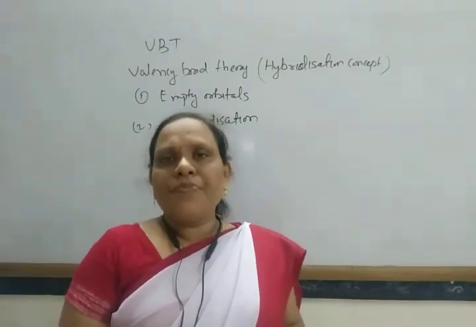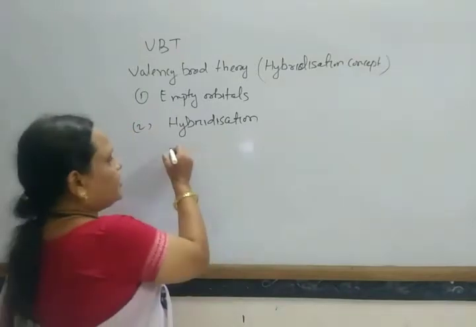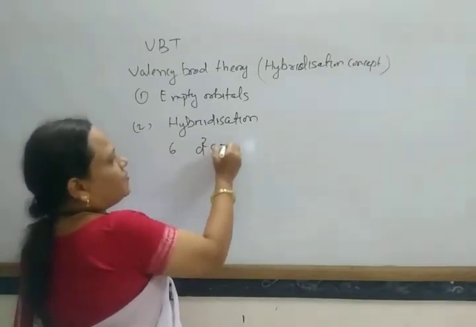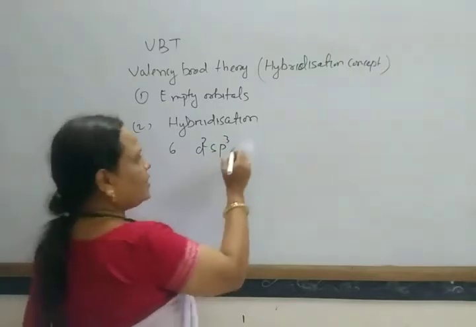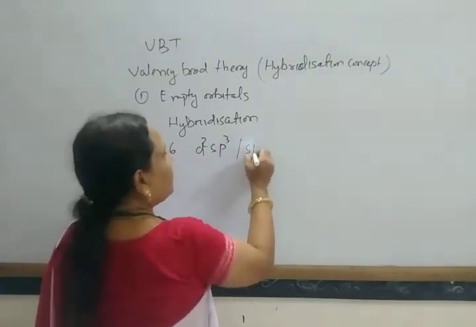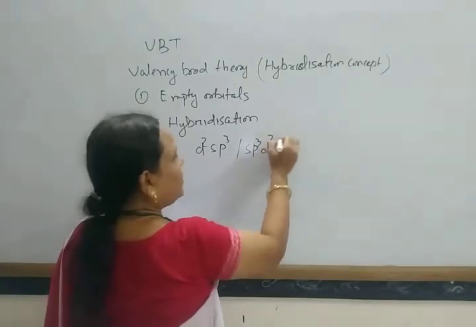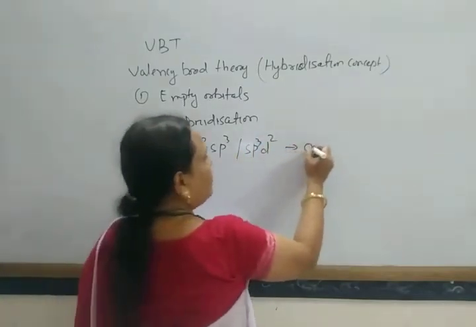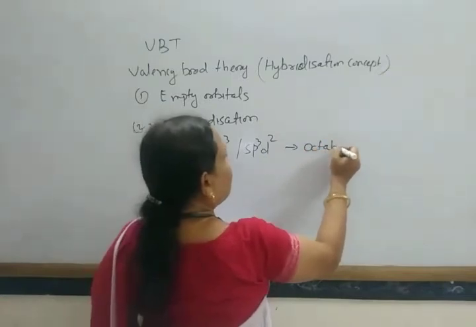For example, if the coordination number is 6, then it undergoes d2sp3 or sp3d2 hybridization, giving an octahedral shape.